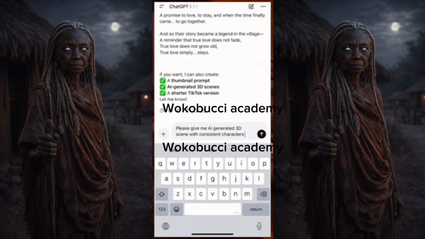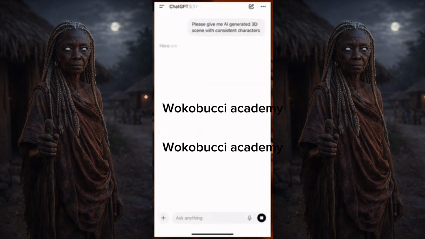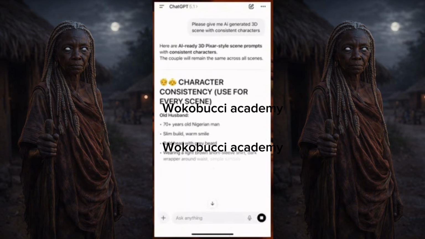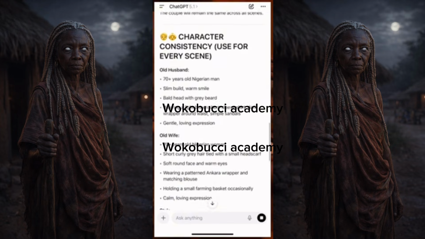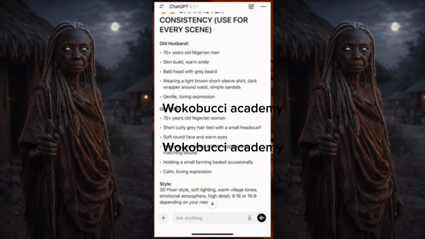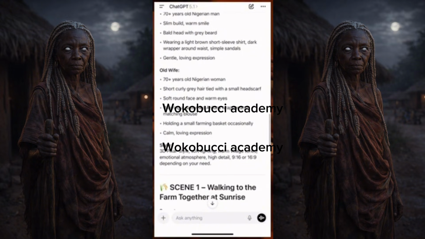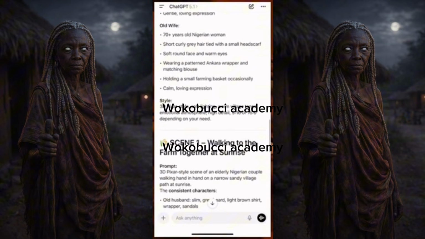Okay, so this is the first one. We'll ask, they should give us the 3D consistent character. So they'll give us this. It's easy how you can do everything here and you just need to go to the next tool and then you do what you want to do. Character consistency used for every scene. So they've given us every scene. Old husband, 70-year-old Nigerian man, slim build, warm smile. So that is it. That's the man's description. The second one, this is the woman's description, the old woman's description, sorry.